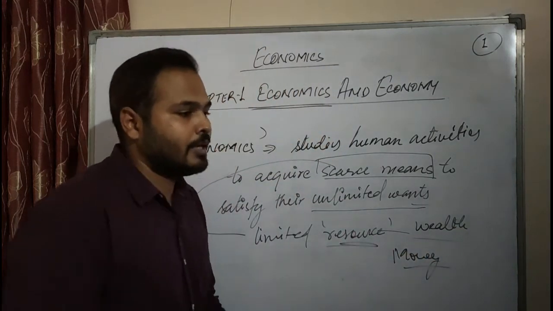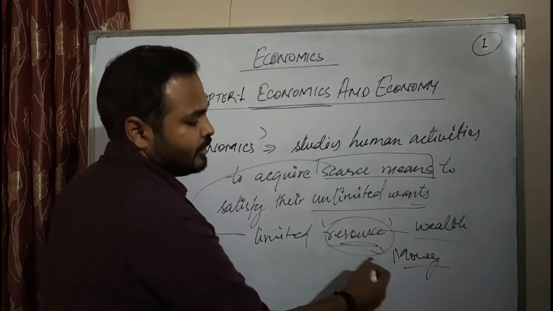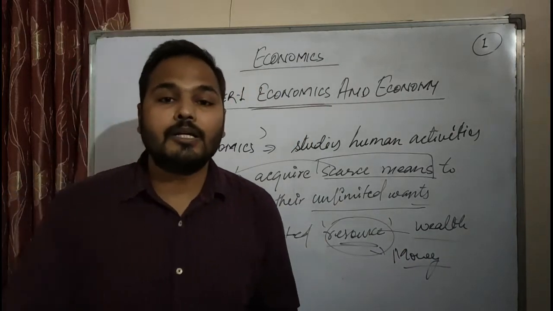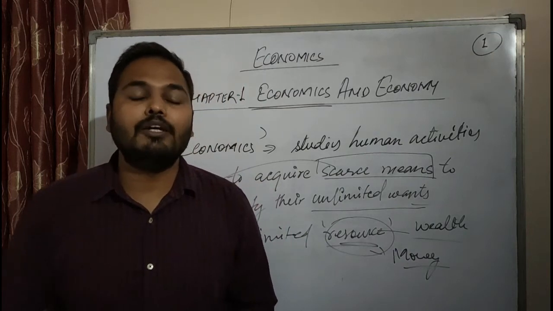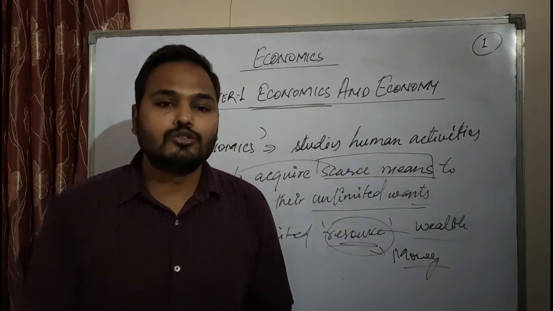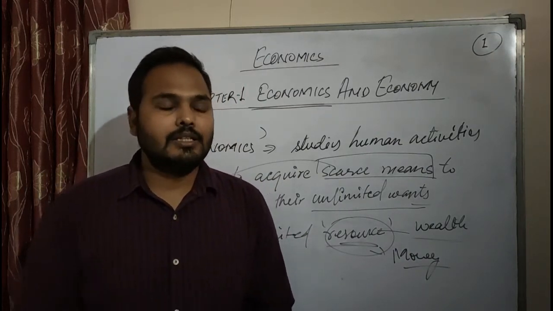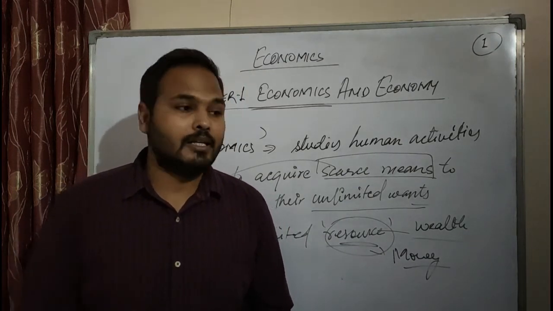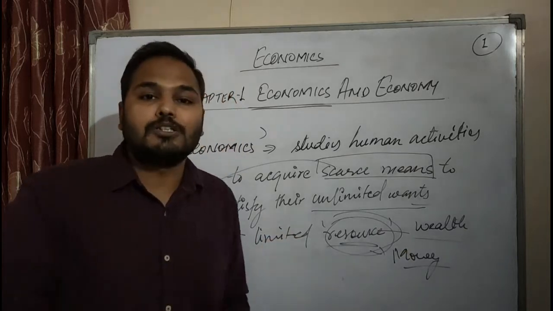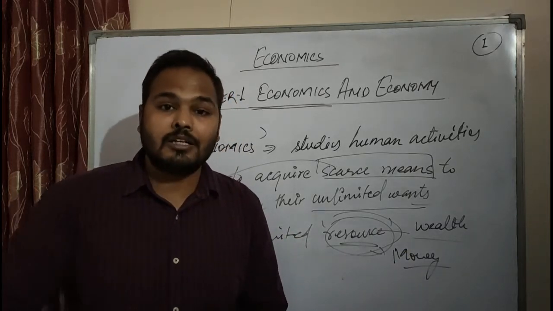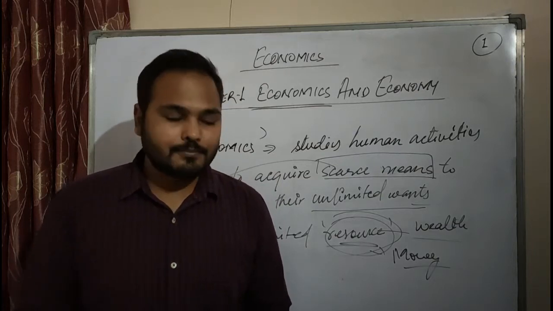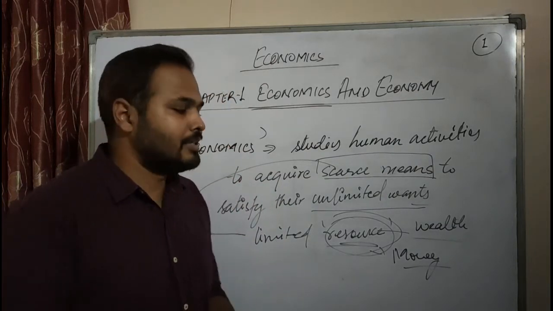Whenever we talk about resources in economics, we are talking about money. We have limited money, and with that money we have to fulfill our different wants or desires. You don't have unlimited money that you keep on wasting, unless you are Ambani. I think none of us are Ambani, so we belong to a middle class family.